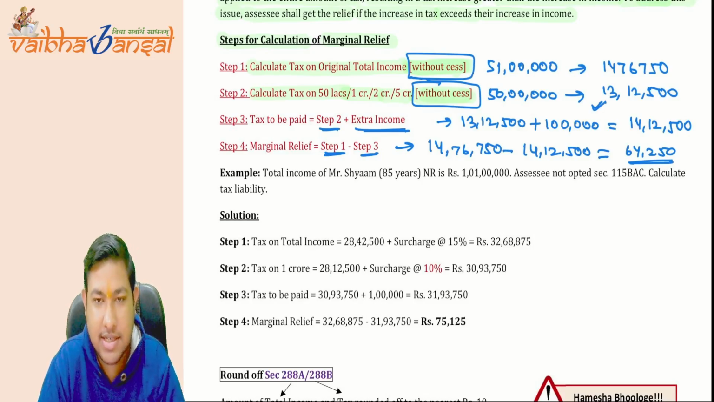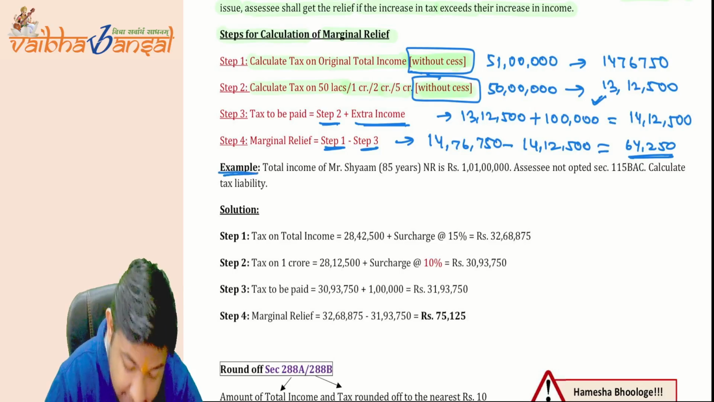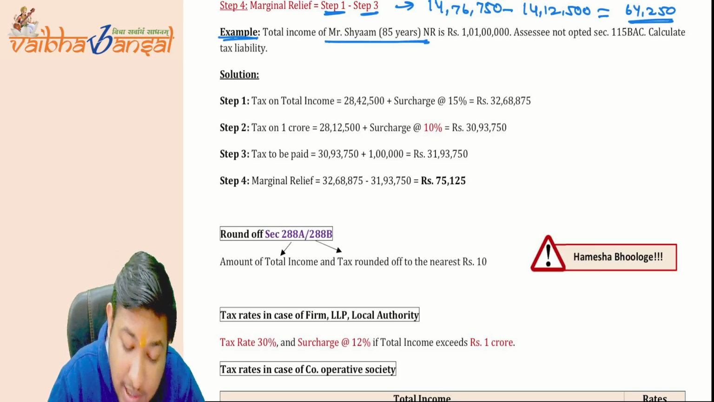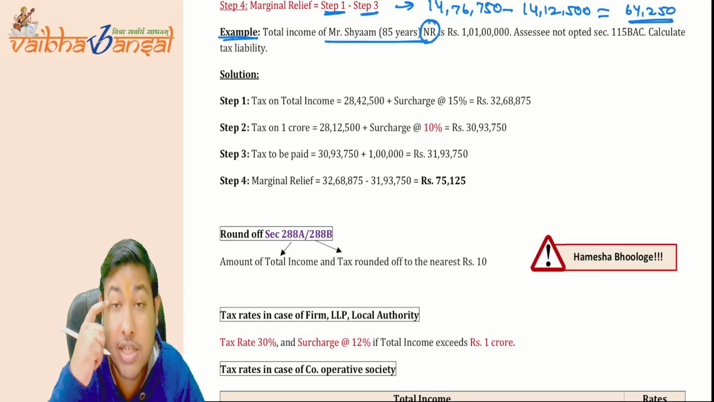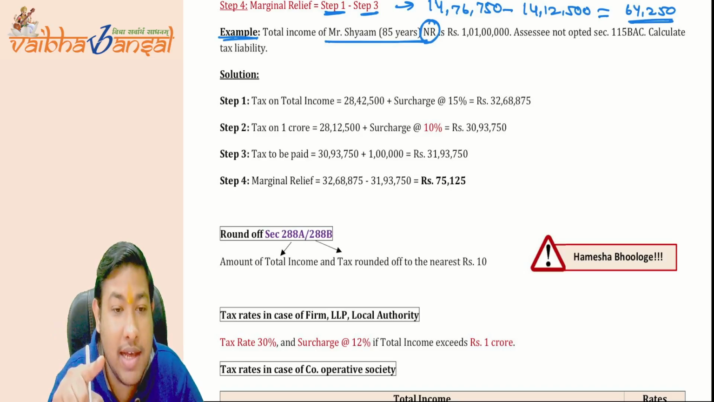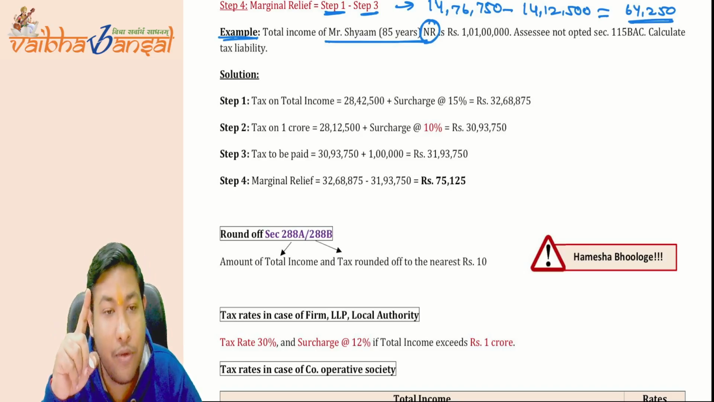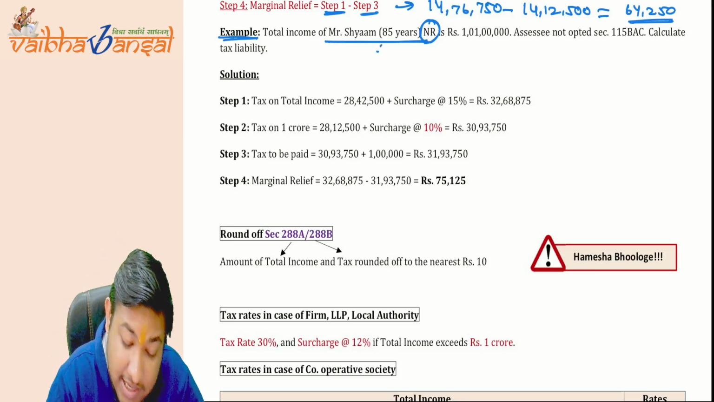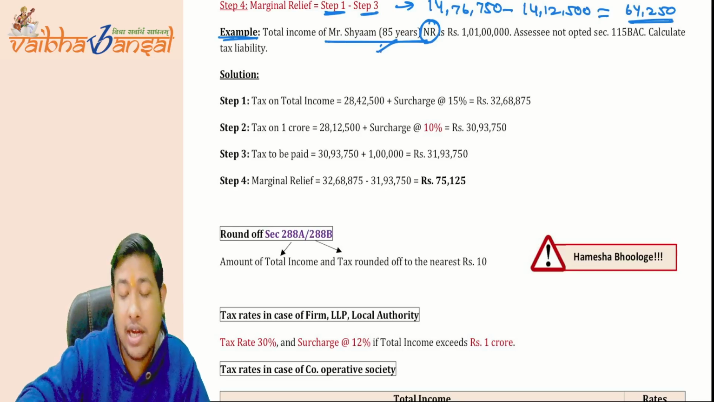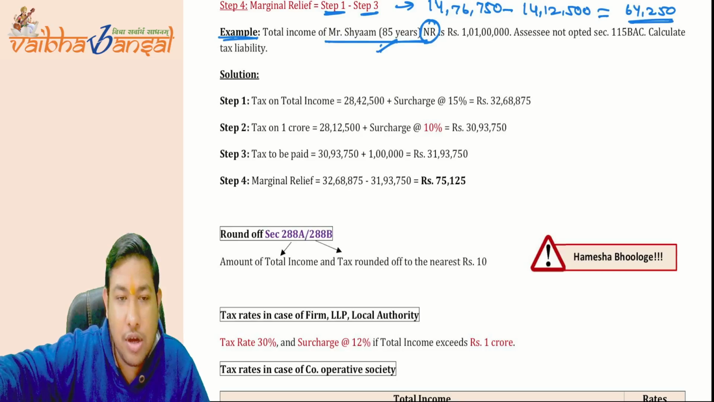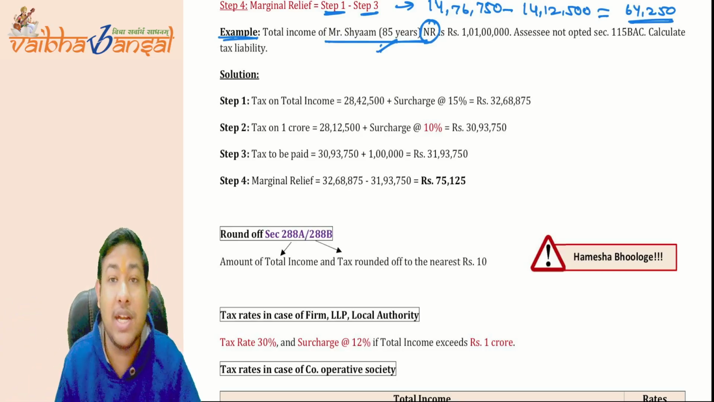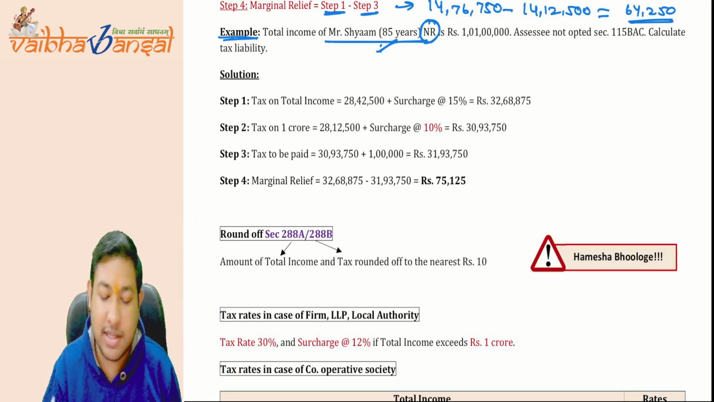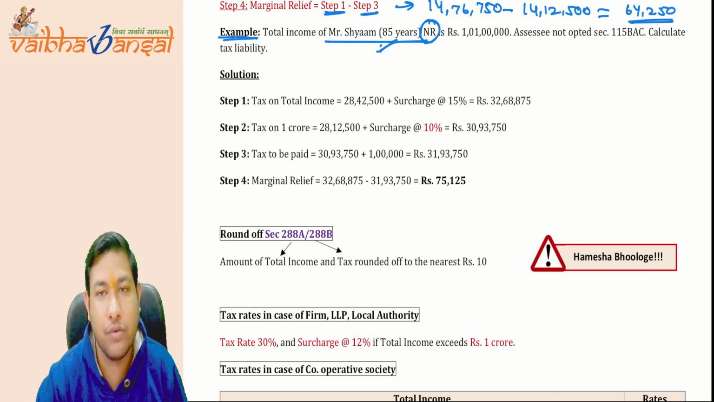It is clear. This is the example. Now, the example. Total income of Mr. Shyam is 85 lakh rupees. He's an NR. NR is the non-resident, which comes to the slab of 2,50,000 only, not 3 lakh, not 5 lakh. His age is 85 years, so he could come to the slab of 5 lakh rupees. But if he is NR, he'll come to the slab with a basic exemption limit of 250 only.